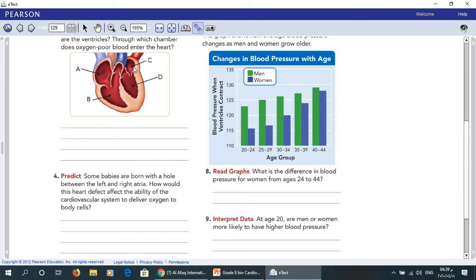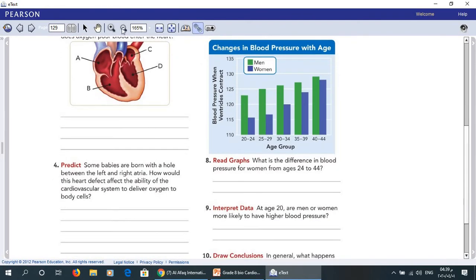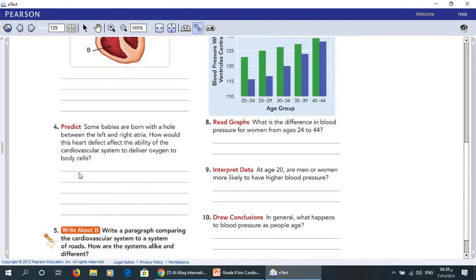That does not allow the oxygen-poor blood to go to the lungs. So the whole answer will be, remember, oxygen-poor blood from the right atrium could flow to the left atrium and not get to the lungs.